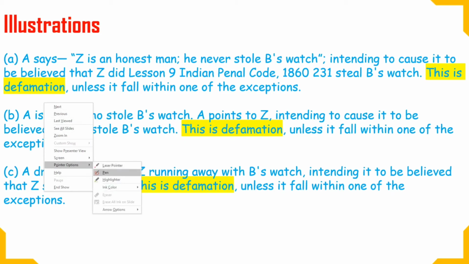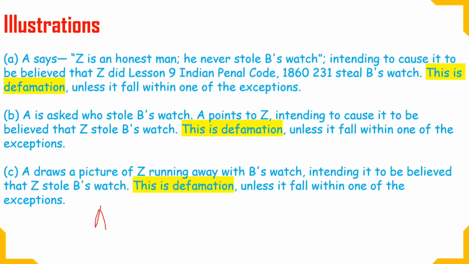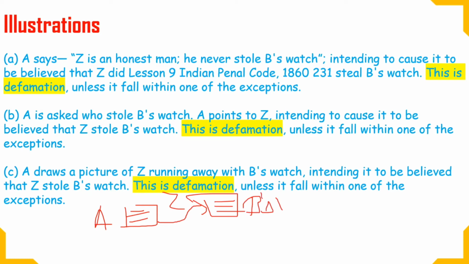Let's say he is A and he draws a picture. This is the picture, and he draws that Z is running with B's watch. Z has been running with B's watch. Now he goes to B and says, here is the picture I have drawn of Z running with your watch, making B believe that.